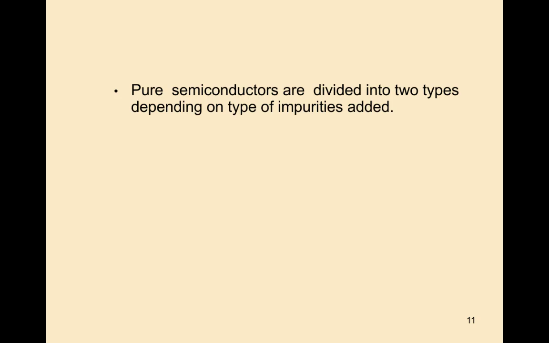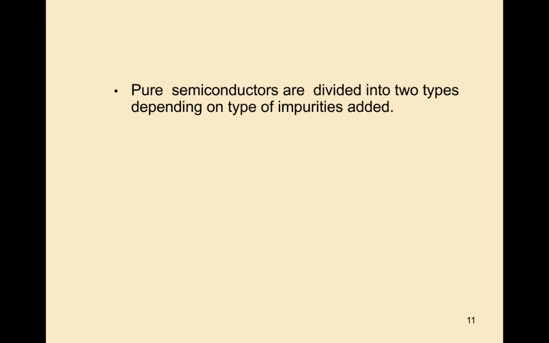After knowing about the hole and the doping process, we get a clear idea of extrinsic semiconductors.